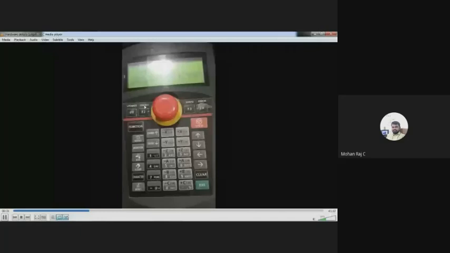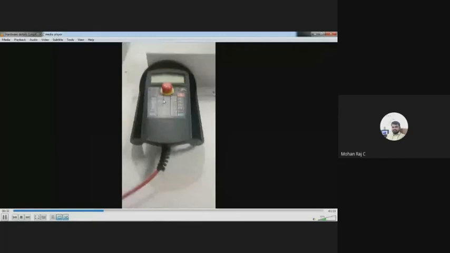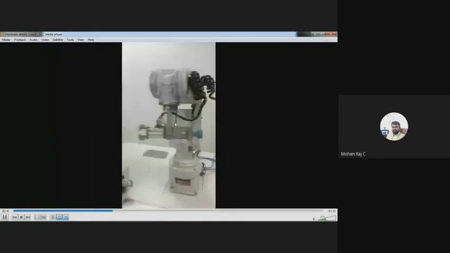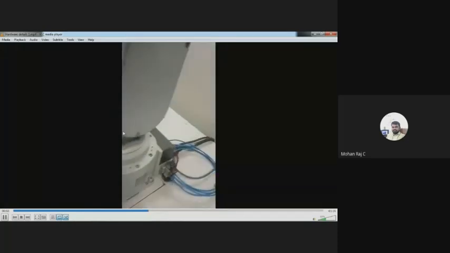On the top of the teaching panel, you can see the emergency push button. With the help of this panel, you can do the programming and you can control the robotic operations manually. And I'll show you the axes or joints. It is a gripper, right? It is a gripper which is operated based on air or pneumatic supply. It is an air hose, right? The high pressure air flows through the air hose to the gripper.